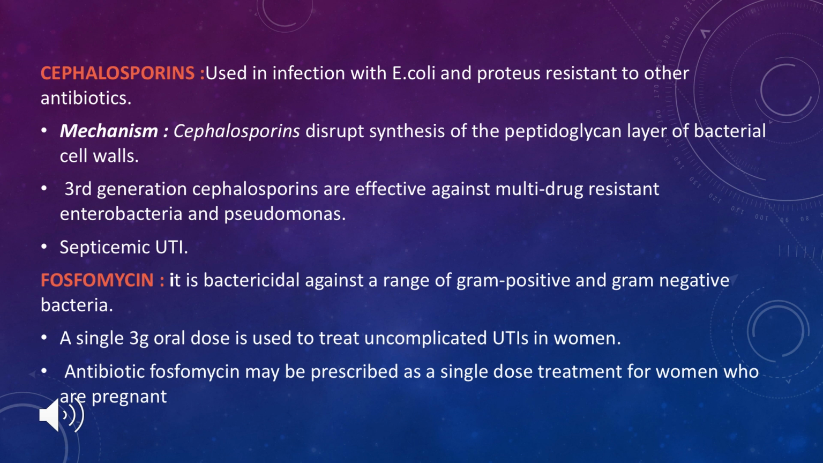The other drug is cephalosporins. They prevent the synthesis of the bacterial cell layer, that is, the peptidoglycan layer of the cell wall is disturbed. Because of that, the bacteria can't survive or can be killed. It can be used for septicemic infections of the urinary tract. And fosfomycin can be used against both gram positive and gram negative bacteria, and it can be used for the treatment of uncomplicated UTIs in women. It can be prescribed as a single dose for the treatment of pregnant females.